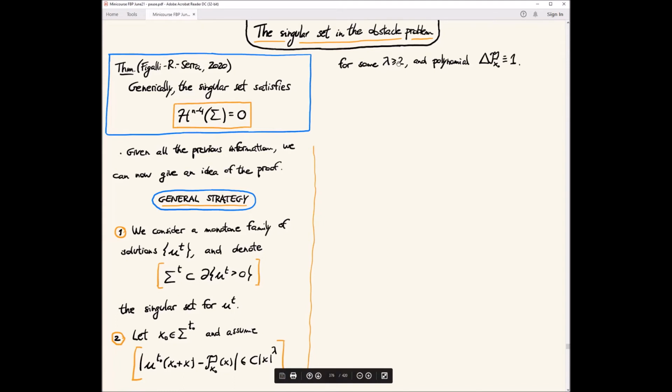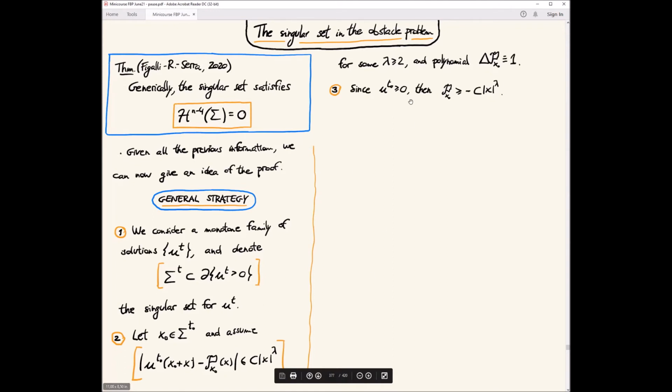So let's say we have this for something better than 2, and a polynomial such that the Laplacian is constant equal to 1. This is true, for example, for lambda equal 2 at every point, and then this polynomial is the blow-up. Now I'm wondering, if we have this for lambda equal 3 or 4 or 5, maybe we have to change the polynomial and modify it. But let's say we have this and see what we can deduce.